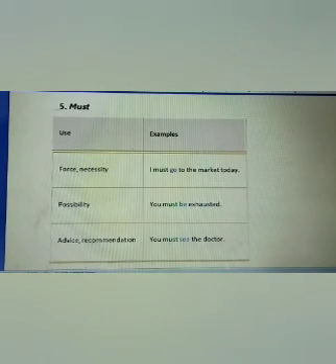Next is must. To show strong force and necessity, we use must. For example, I must go to the market today. To show the possibility, the strong possibility, you must be exhausted. To give an advice or strong recommendation. For example, you must see the doctor.